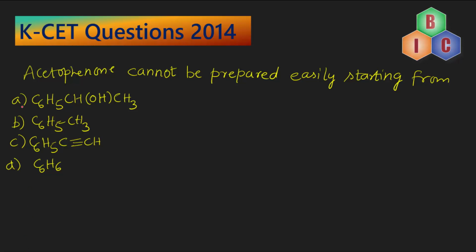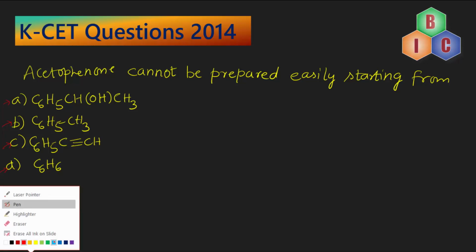Is it option A, C6H5CHOH CH3, or is it option B, which is C6H5CH3? Is it option C, which is C6H5C triple bond CH, or is it option D, which is C6H6?